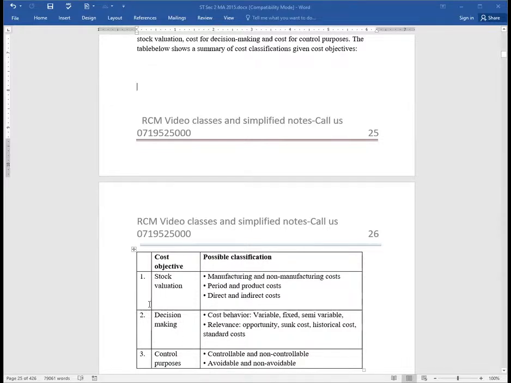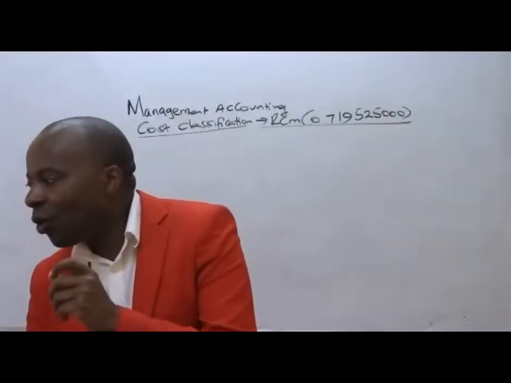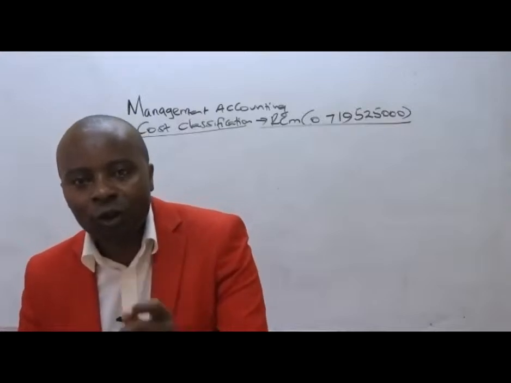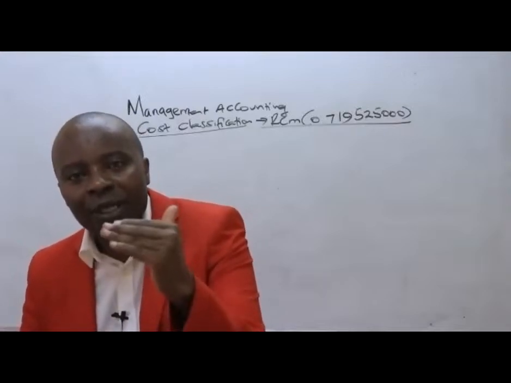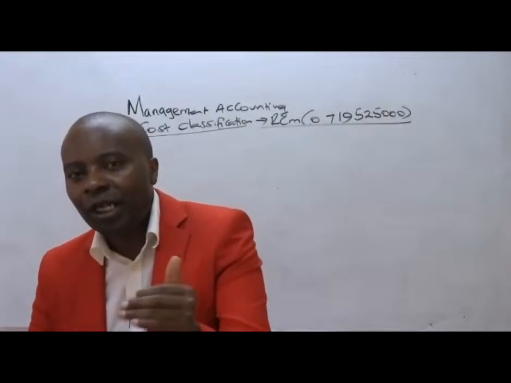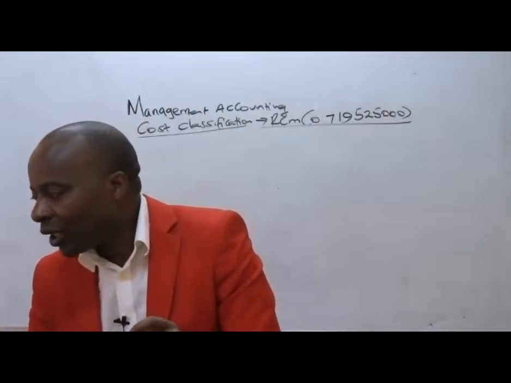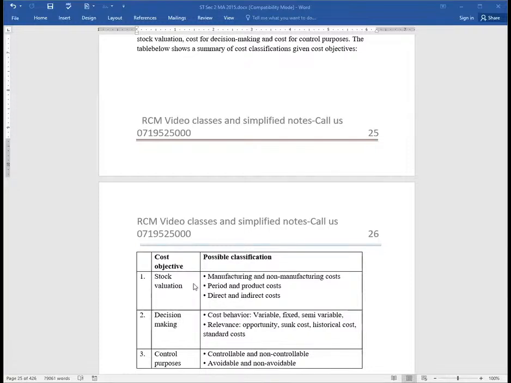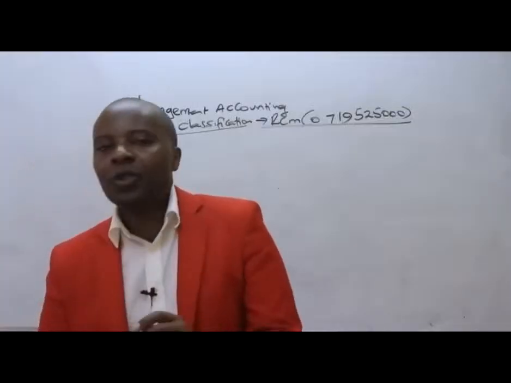So if you have a cost objective of stock valuation, then what will be some of the classifications of costs under stock valuation shall we be having? Here we are told under stock valuation, we are going to have two types of costs. We could have what we call manufacturing and non-manufacturing cost. Listen to me very well.